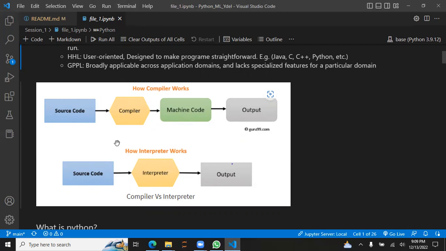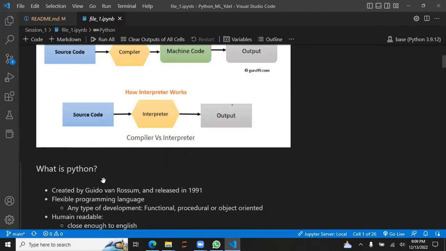An interpreter does the same job, but the way it does it is different. It goes line by line: it reads the first line, translates it into machine code, the low level binary which the computer understands, and then moves to the next one.